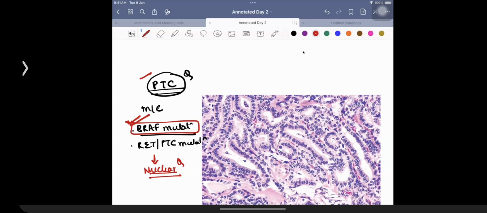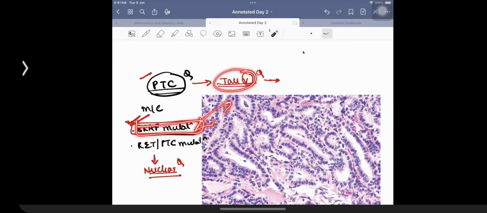Then we were asked a question in the exam on one of the variants of papillary thyroid cancer, which is given the name of tall cell variant. The tall cell variant is what is important for us to remember because it is going to be locally aggressive, and therefore it is going to be causing more damage over here. However, what we need to remember is that the tall cell variant is going to be having a special association with the BRAF mutation, right? So this is going to be having a relatively poor prognosis in comparison to the standard papillary thyroid cancer.